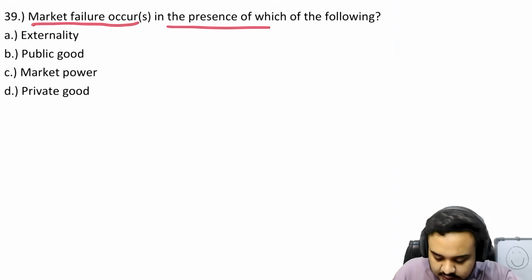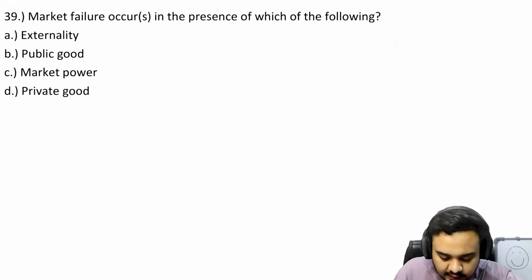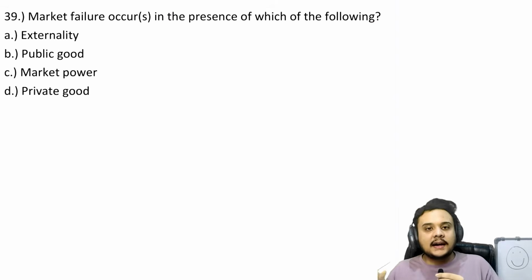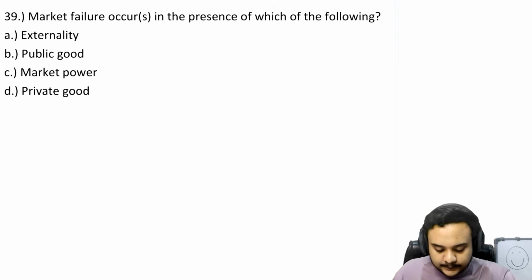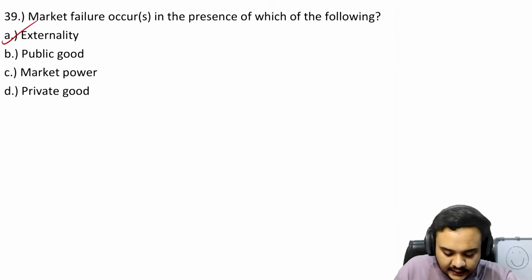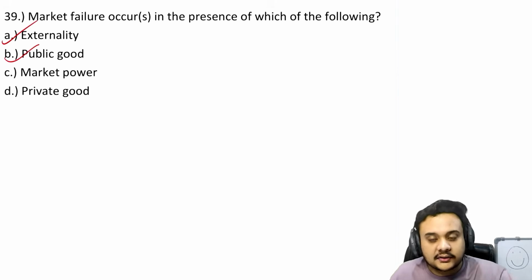Market failure occurs in the presence of which of the following? Externality. What kind of a question is this, right? Like at first glance, you would think that IIT Delhi is just handing out free marks, right? So externality, right? Public good, obviously. This is what we study under the market failure part, right?